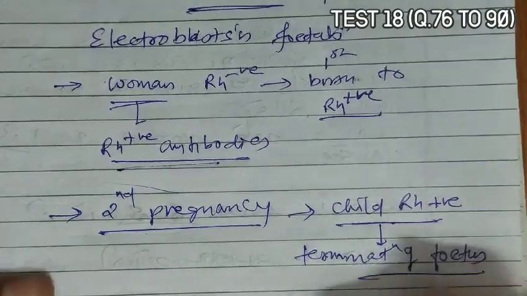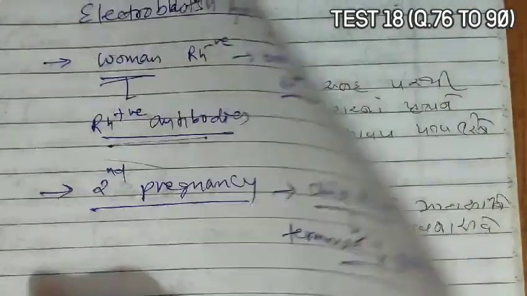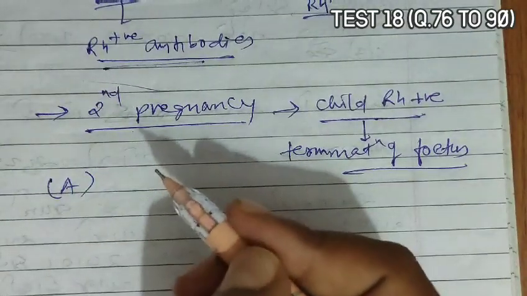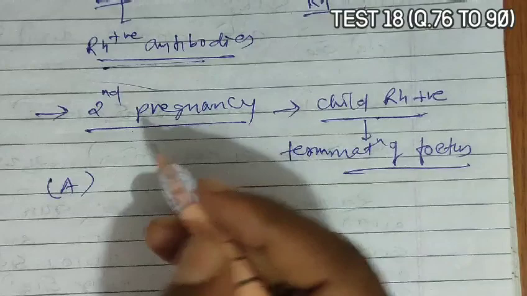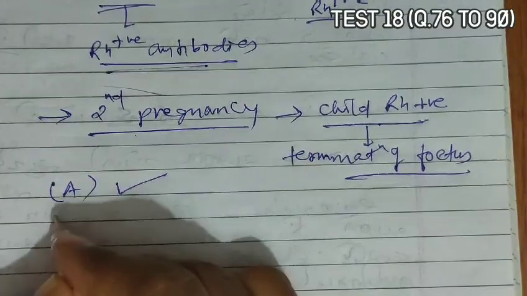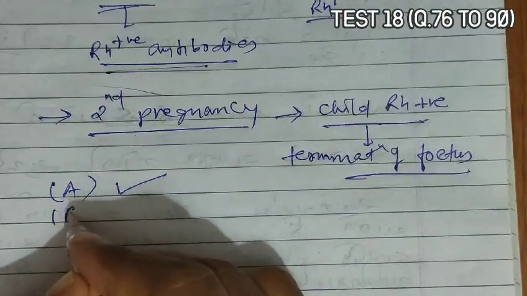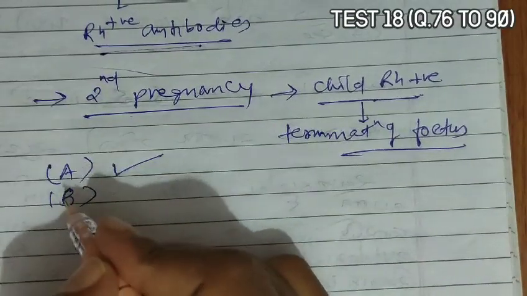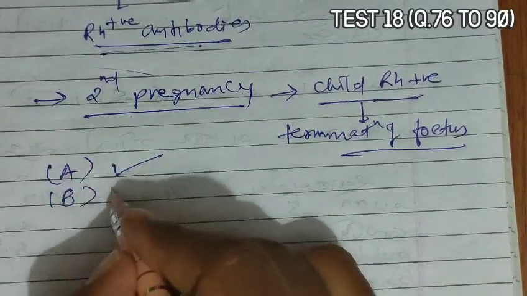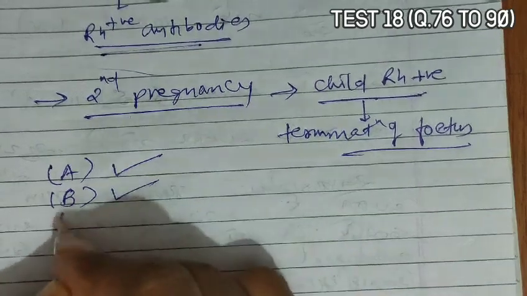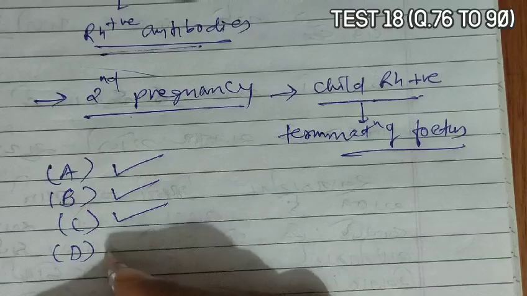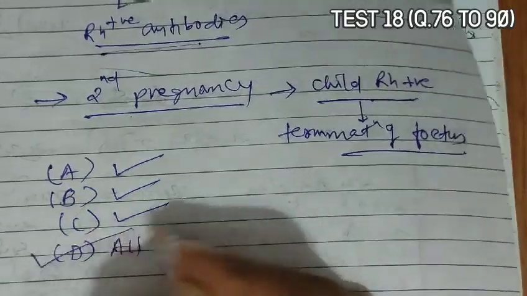So if we read the options, option A says that the child from the first pregnancy is Rh positive. Yes, it is Rh positive, then only can it come. Option B, the husband of the woman is Rh positive. Yes, if the husband is Rh positive, then there is a possibility of production of antibodies in the female. Option C, the woman is Rh negative. Yes, and option D, all of these. So all of these is the correct answer for this question.